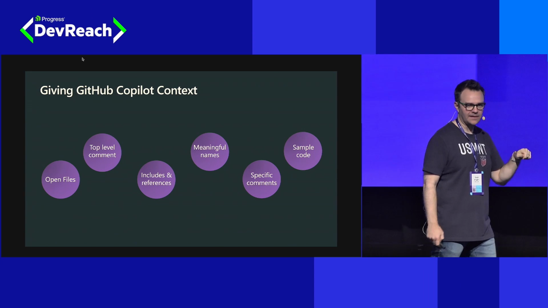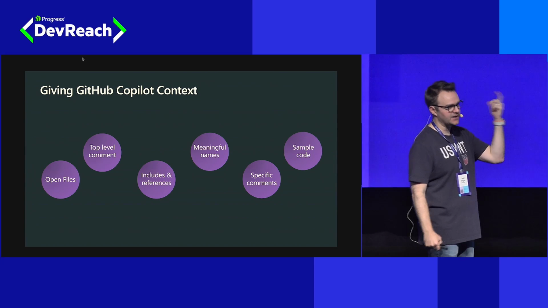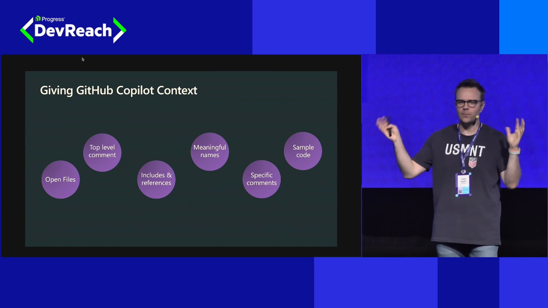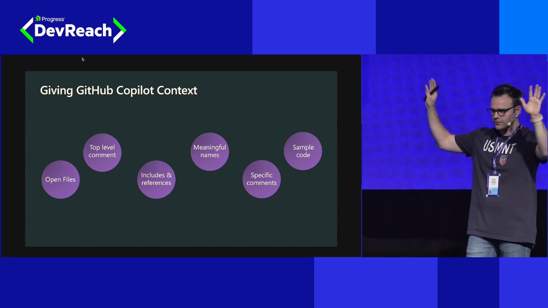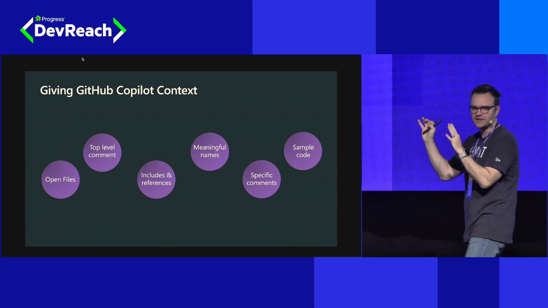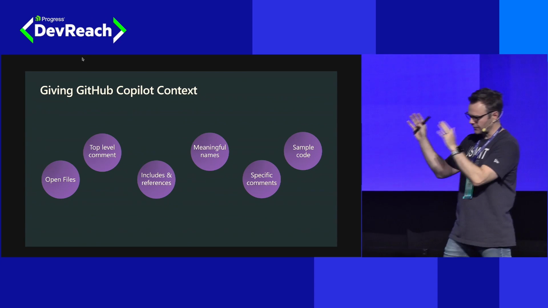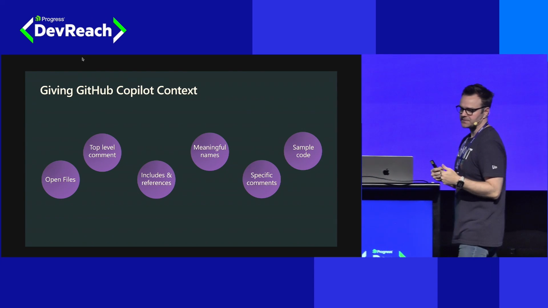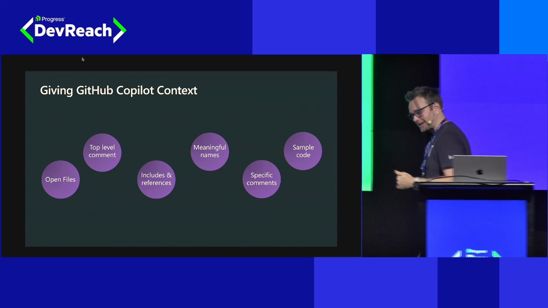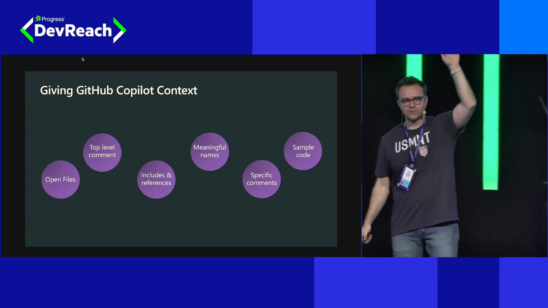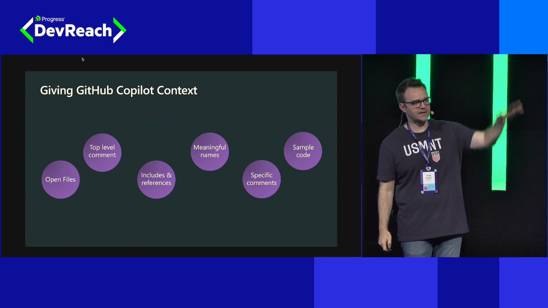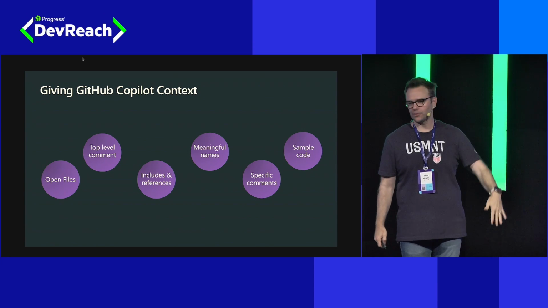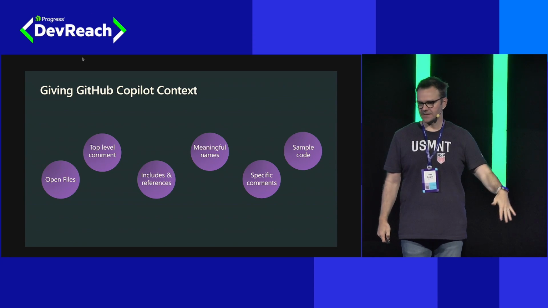GitHub Copilot will attempt to take context from about 2 to 3 open files next to the file you're working on and use that to inform the completion that comes back to you. So today, GitHub Copilot does not have full visibility of all of the code in your project. If a file is closed, it does not see the context in that file.